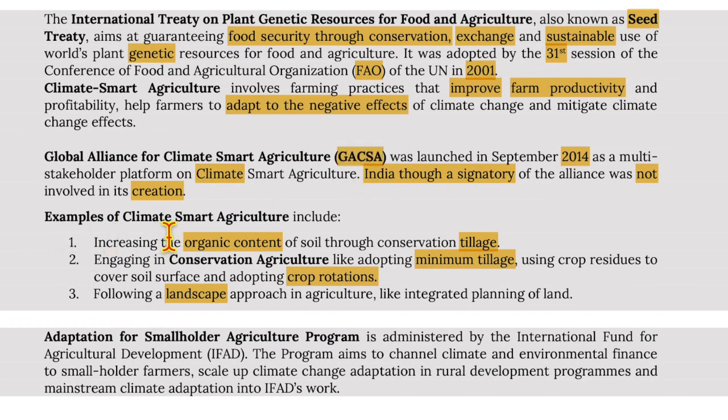Examples of climate smart agriculture include increasing the organic content of soil through conservation tillage, using crop residues to cover the soil surface, and adopting crop rotation, following a landscape approach in agriculture like integrated planning of land.